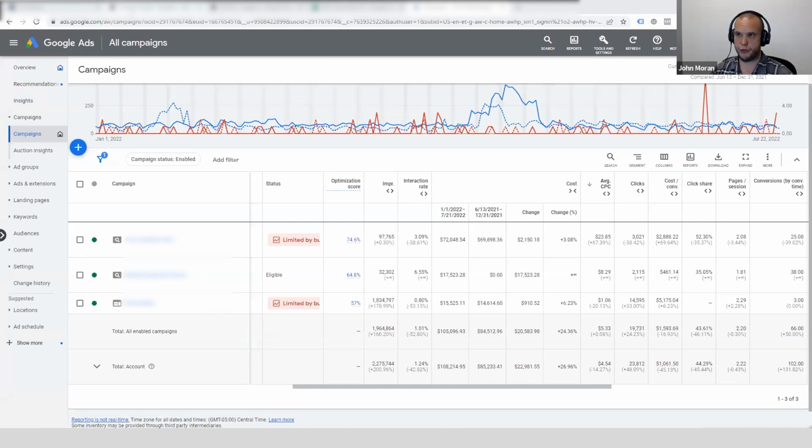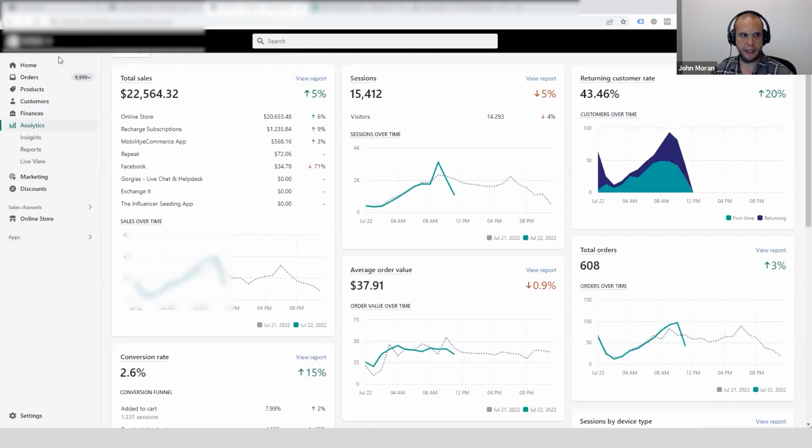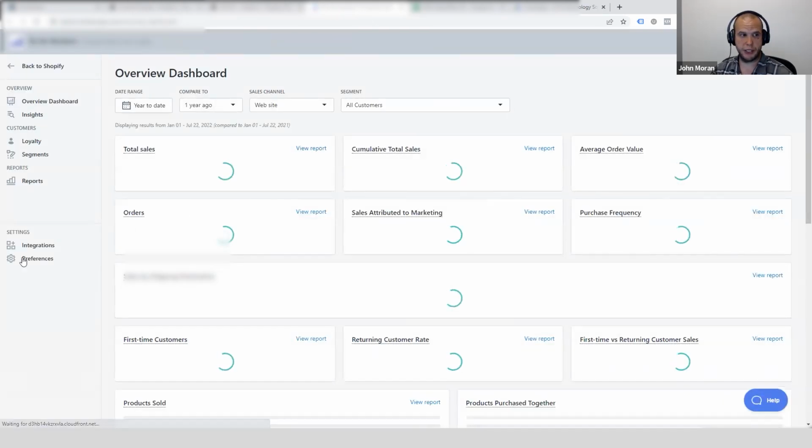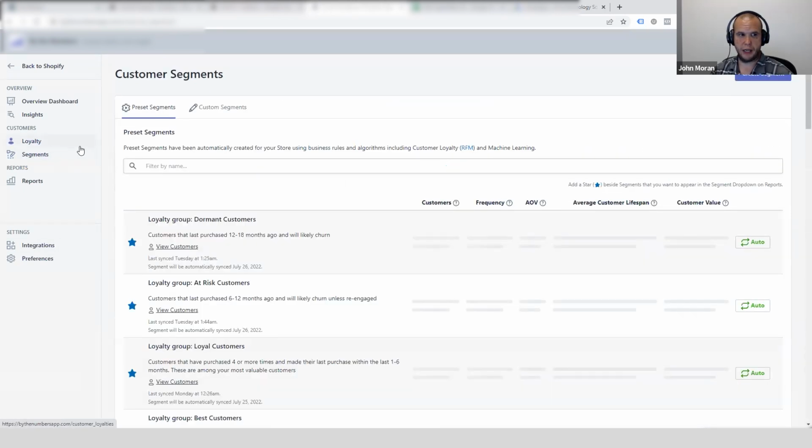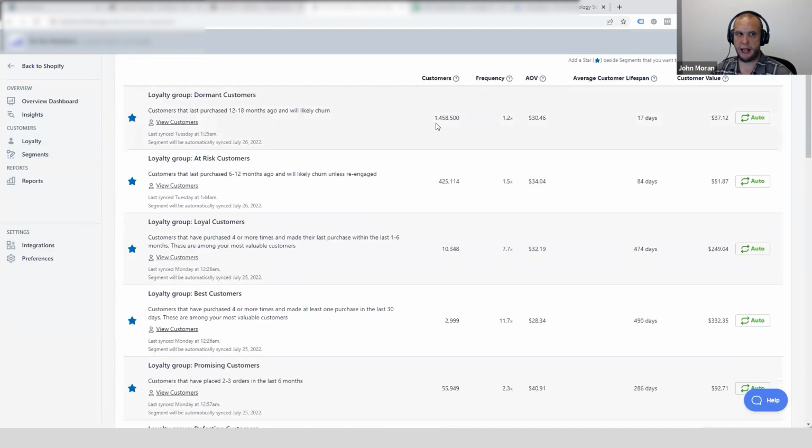There's actually a tool, if your client wants to use the By the Numbers app, that I thought would be very useful, and we've done this as an example. Inside the By the Numbers app, here's what it's going to break down. There's another portion of this that might be even more valuable than just getting the metrics. It's called segments. This will actually say, hey, you have 1.5 million customers that bought within the last year to year and a half ago. That will likely churn. The frequency is too low. The average customer lifespan is 17 days. They buy once, never hear from them again. So customer value is $37.